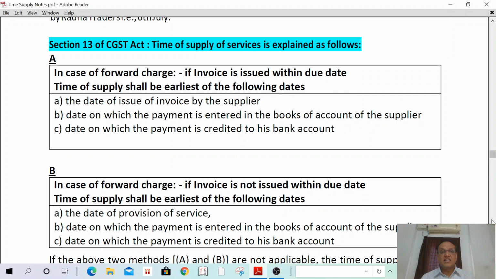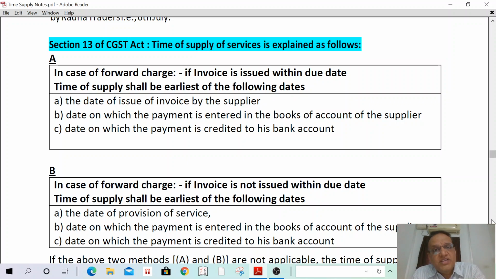That is section 13 of the CGST Act, time of supply of services. What is the time of supply in case of supply of services? Then one by one we are going to discuss. First one, in case of forward charge, if the invoice is issued within due date, time of supply shall be the earliest of the following.